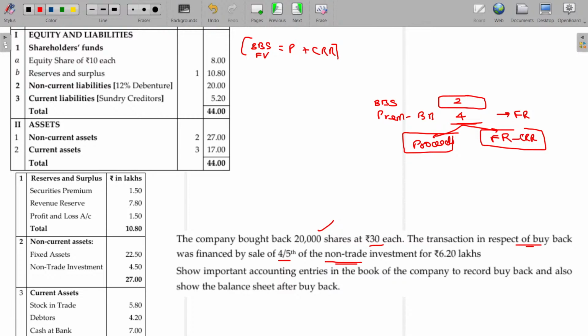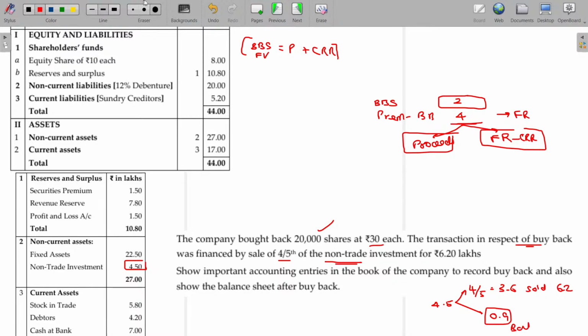We have investment being 4.5 lakhs. In that 4/5, 3,60,000 rupees worth investment sold for 6.2 lakhs with profit. Sale of investment. Balance 90,000 still available.